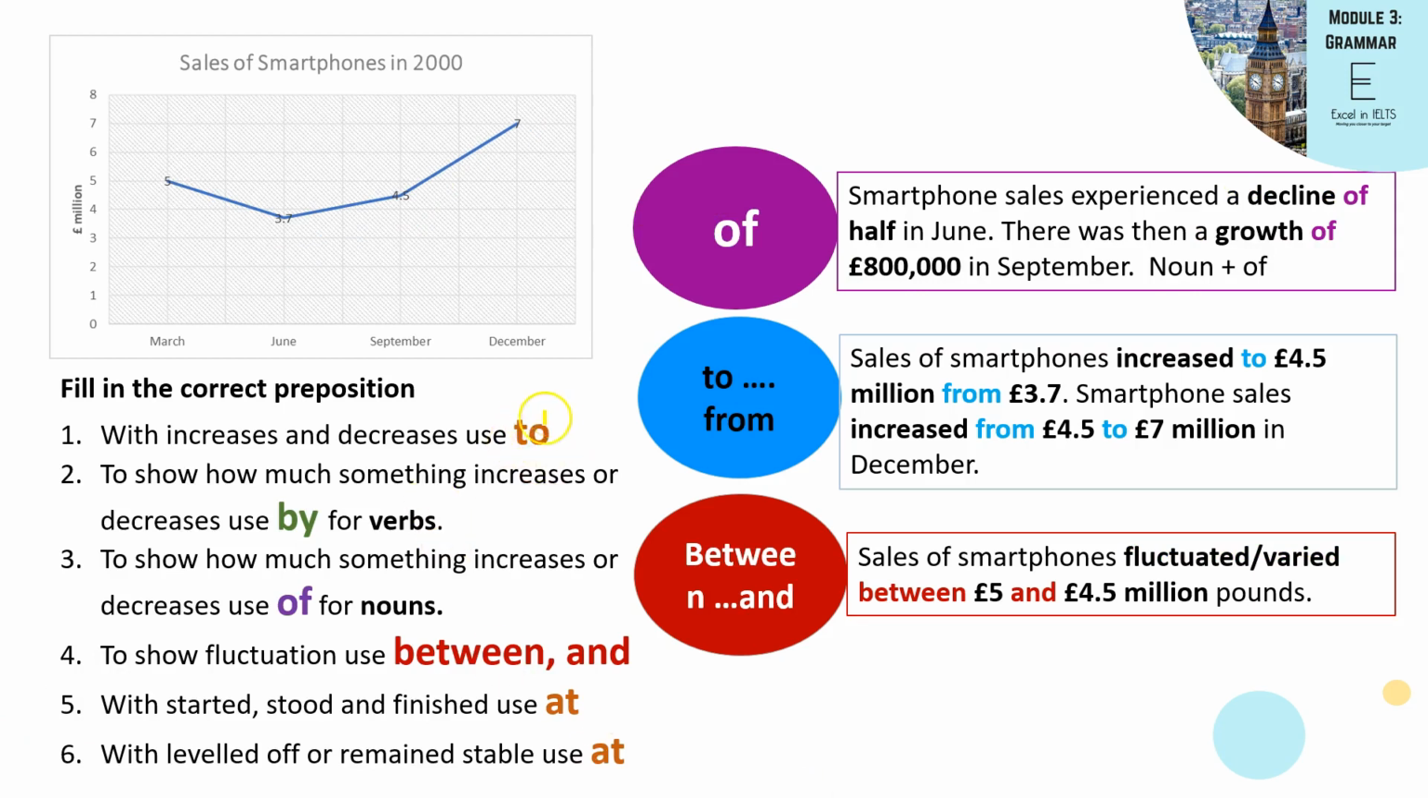With increases and decreases, use to, when something increases to or decreases to a certain figure. To show how much something increases or decreases, for verbs we use by. For nouns we use of. When you want to show a fluctuation, use between and. If you're using the verbs started, stood and finished, use at, as well as the verbs leveled off and remain stable.